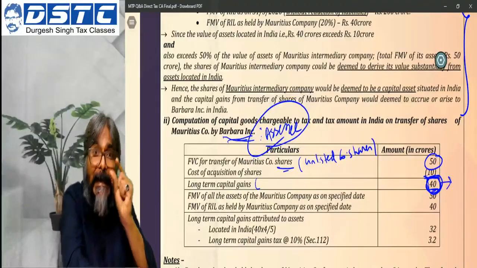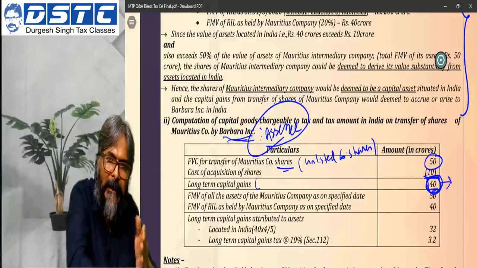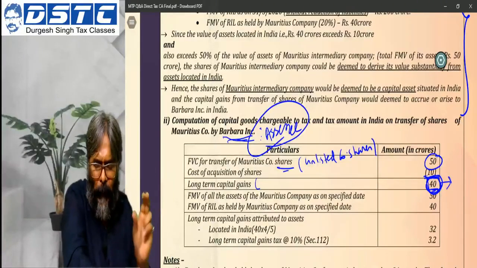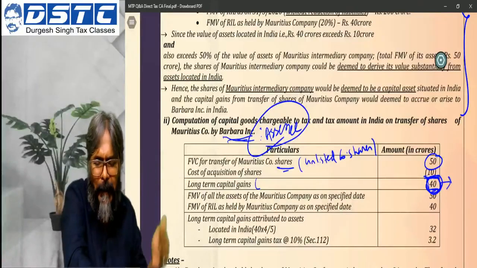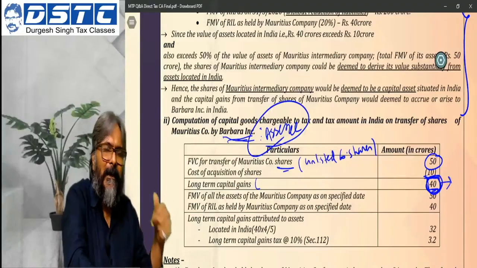Because only 80%, just now you did the calculation and you told me only 80% is the pro rata asset held by the Mauritius company in India. The balance 20% is the foreign asset.